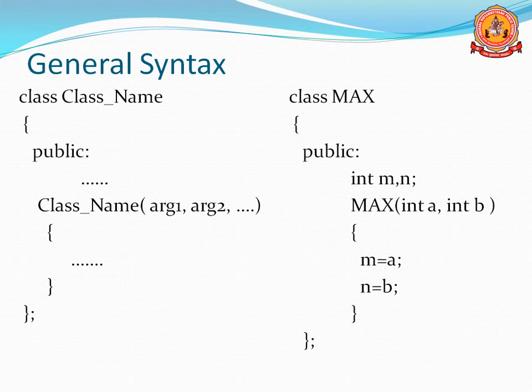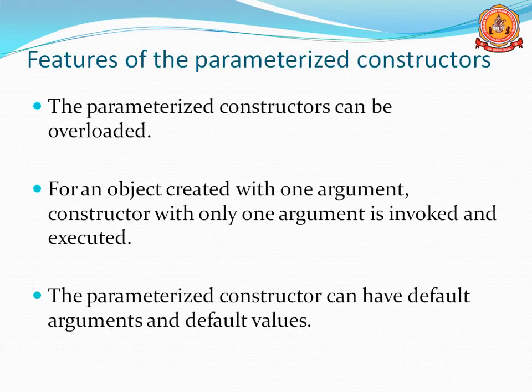So that is actually known as parameterized constructors. Here I initialize that m is equal to a, n is equal to b. This is one example of a parameterized constructor. Remember that if you use a parameterized constructor, it contains arguments. Here two arguments are there, int a and int b. Two arguments are passed to the parameterized constructor.